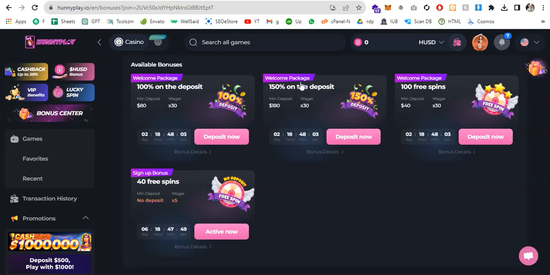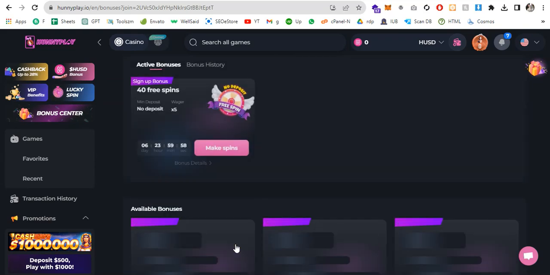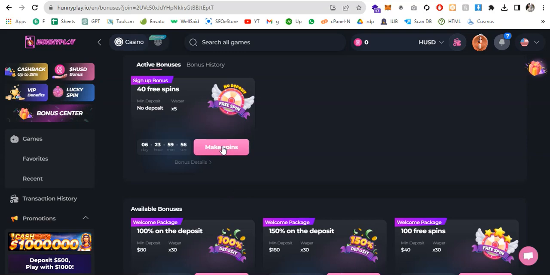And the welcome package's second bonus is 150% deposit cashback. And the third one is 100 free spins. You will get 100 spins if you deposit $40. And the fourth one is 40 free spins. You just have to click on activate now. So here you can see I will click on activate now, and now I can make up to 40 spins.